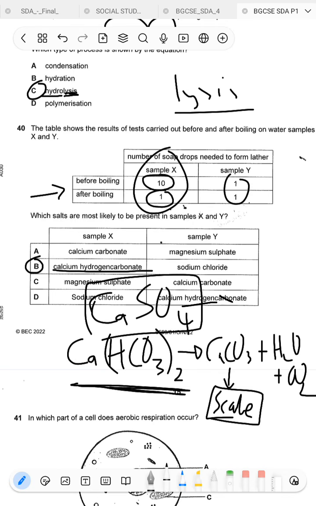It's because even if you try to heat this salt, it will not decompose like we have here. So you need special methods of treating the permanent hardness in water, like your ion exchange. Those are some of the options that will be available to treat that type of water.